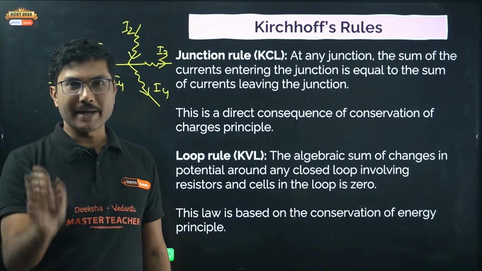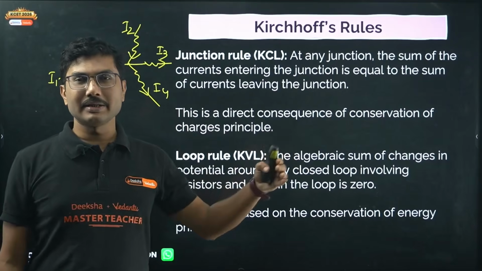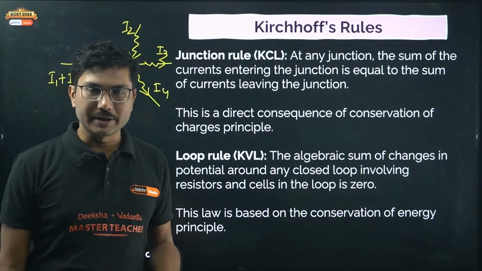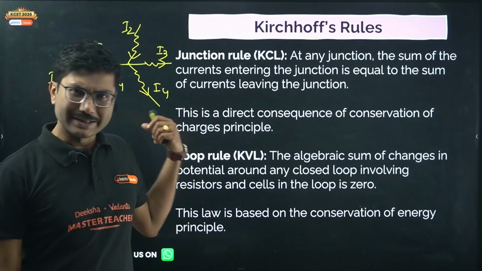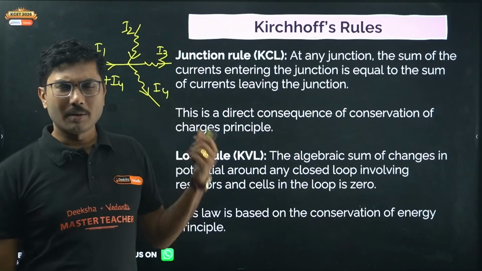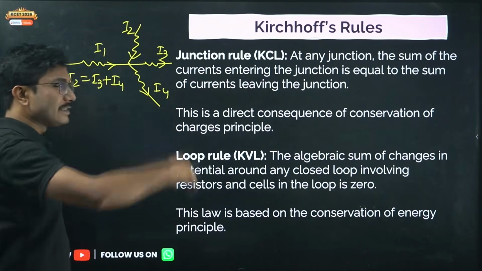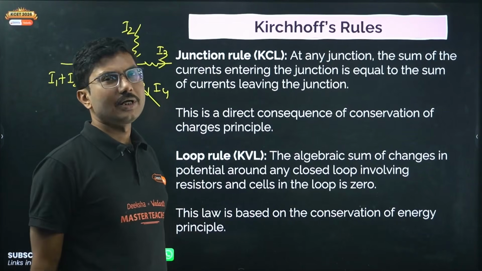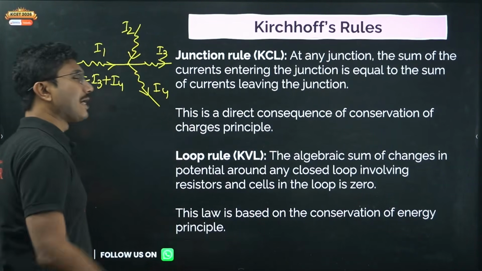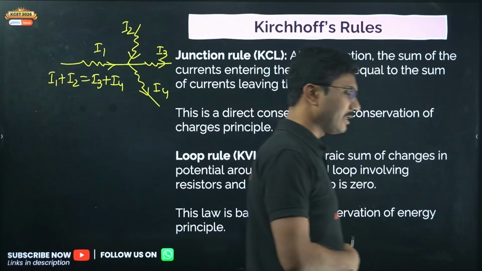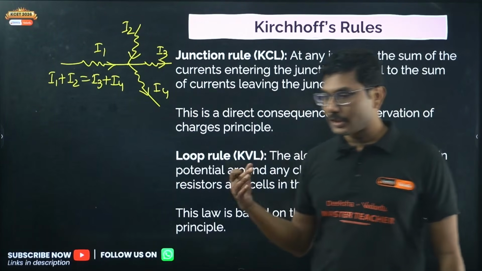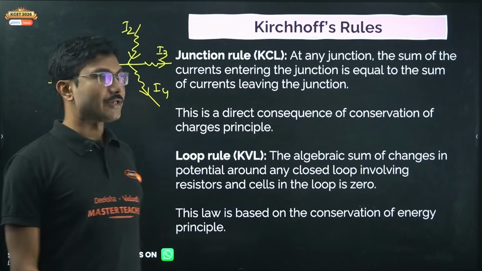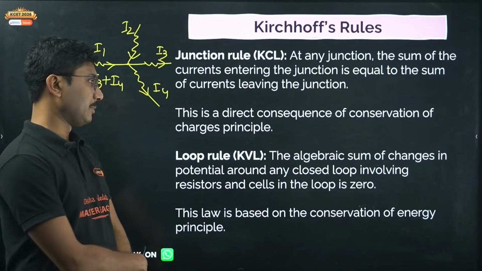So if you fix the time, then whatever charge is coming in, the same amount of charge has to go out, because charge is a conserved quantity for an isolated system, and any junction is basically an isolated system. You cannot create any charge inside over here. Even if you can create, it will create a positive and negative charge. The total charge that is coming in has to go out. Okay, so this is a direct consequence of the conservation of charge principle.